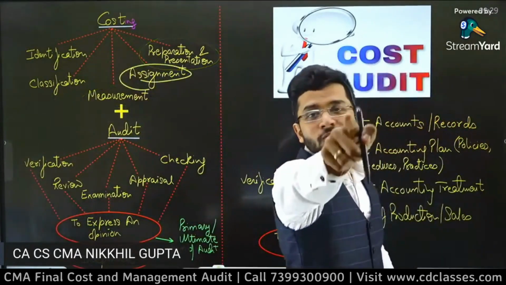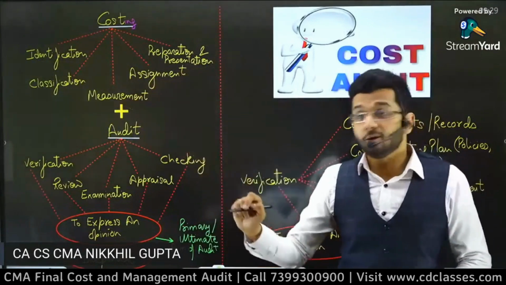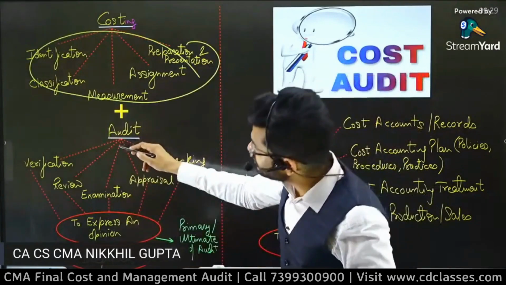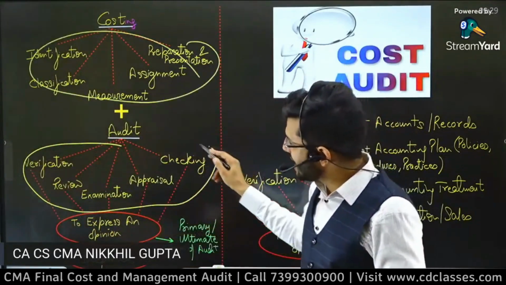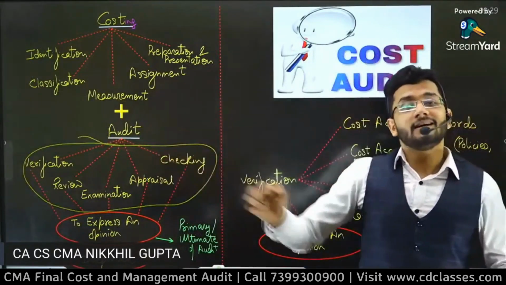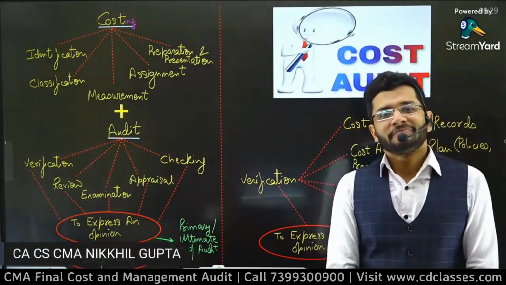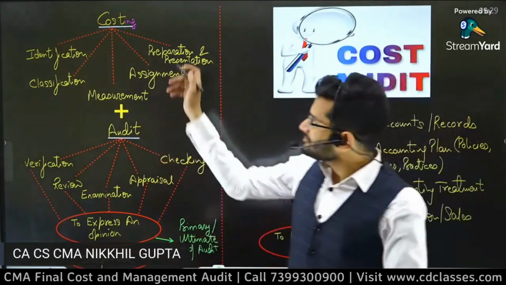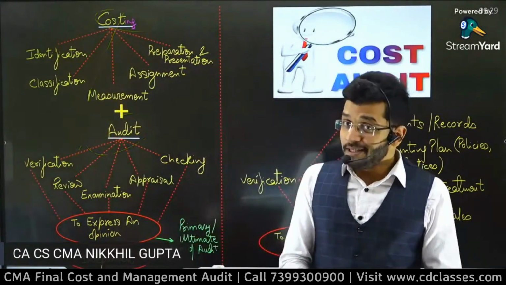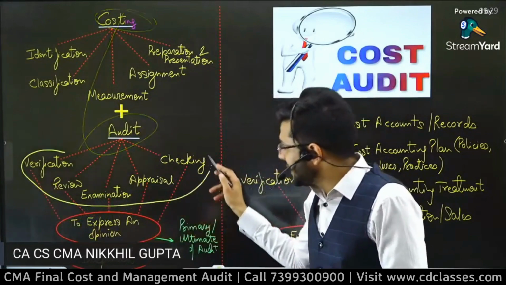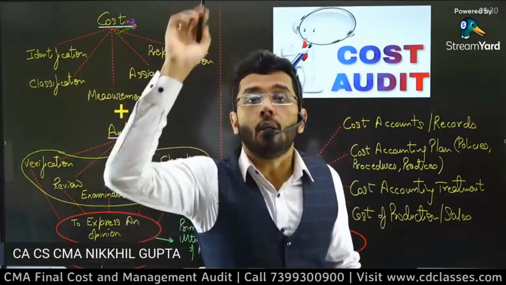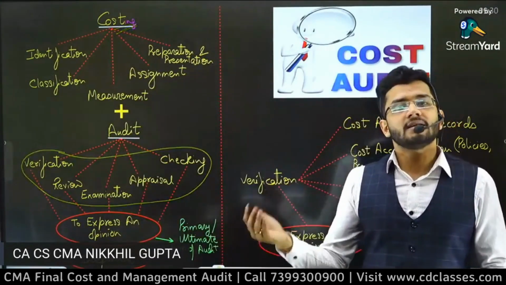It is not up to you. You will not tell or decide the right way. They will tell you the right way. Who? MCA and the Institute of Cost Accountants of India will tell you the right way. And you just have to check. You have to verify, review, examine, appraise whether the right way has been followed by the company or not. So yes, let's club these two words now. What is cost audit? Cost audit means checking, verifying, reviewing, examining whether costing has been done in the right manner or not. That is known as cost audit.